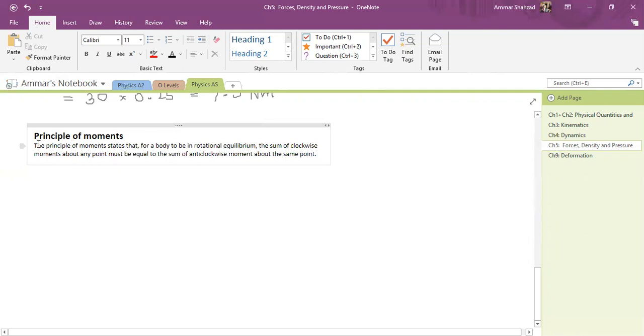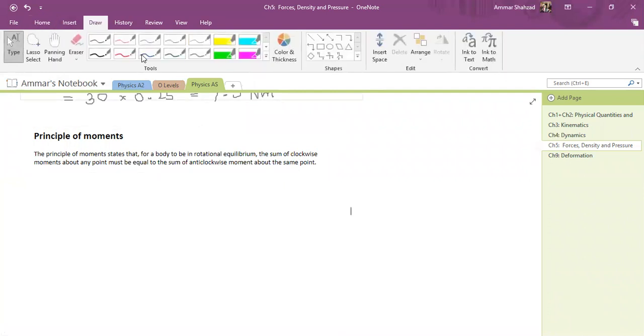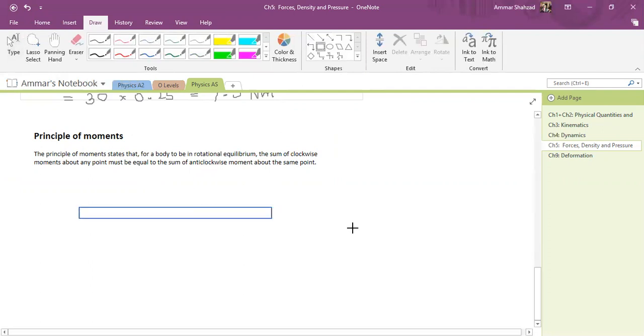So basically that means if I have a rod, let's say, a rod like this, and on this rod I have a couple of forces. Let's say there is one force over here, let's call this one F1.